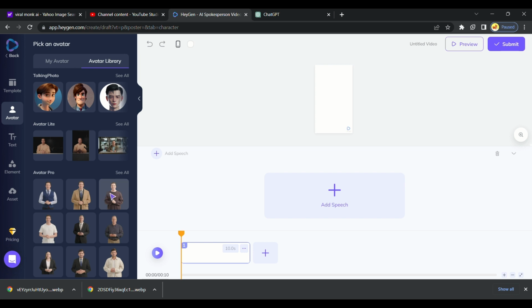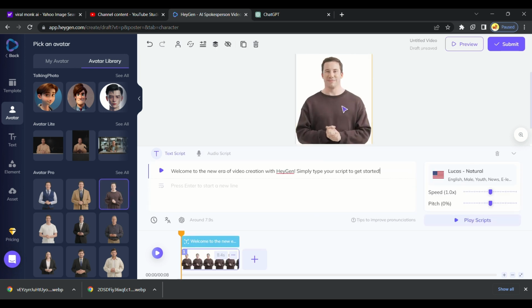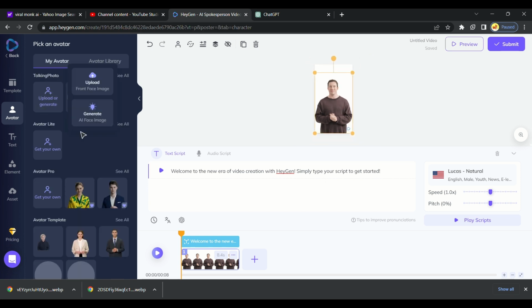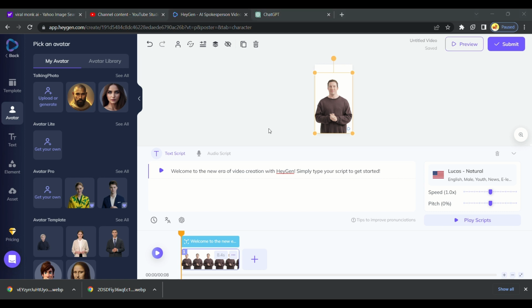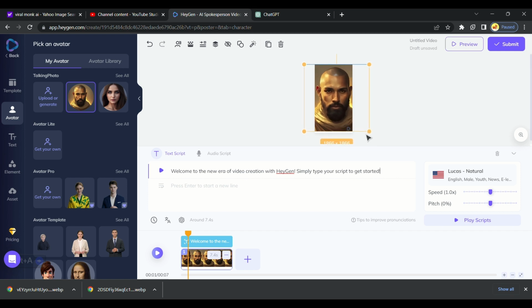Here you can see there are lots of avatars that you can use for your videos. You can use your pictures also by just uploading the image into it. It takes a few seconds for uploading the image. Here our image is uploaded. Let's create the video. Select the image and just drop it here, so now we just need to adjust it in the frame.